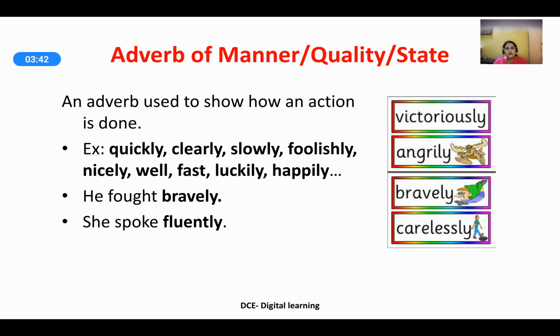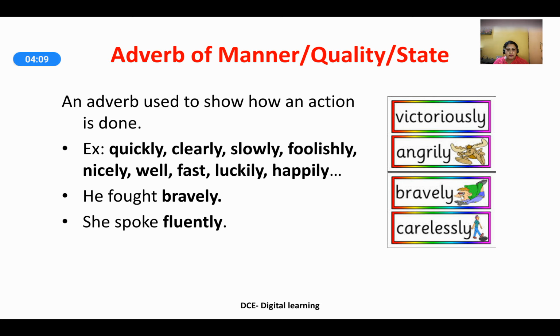First, adverb of manner, quality or state. An adverb is used to show how an action is done. For example, quickly, clearly, slowly, foolishly, nicely, well, fast, luckily, happily. He fought bravely. She spoke fluently. Observe, all the words have ly, more or less, at the end, except well and fast.